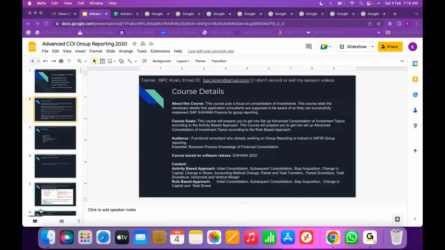Do we have to pay separately to the vendor for getting access to the system? Correct. How much is that? He already runs a group, he will take 2,000 per month. For 3 months, he is taking 5,000 INR. The same server I use for group reporting, the same server we are going to use for the advanced consolidation of investments.